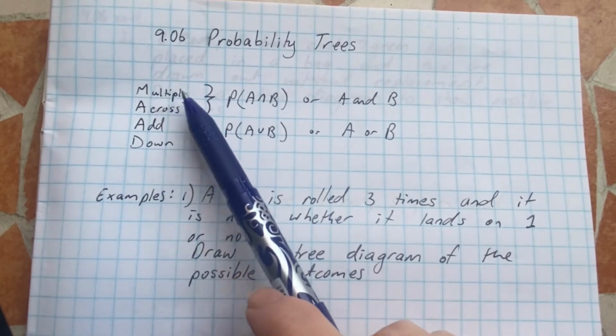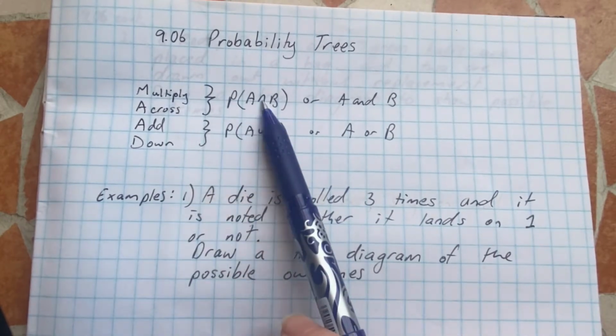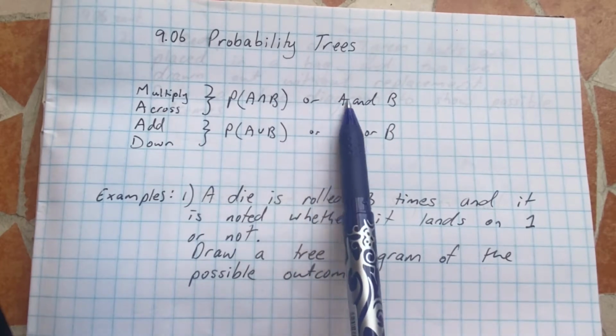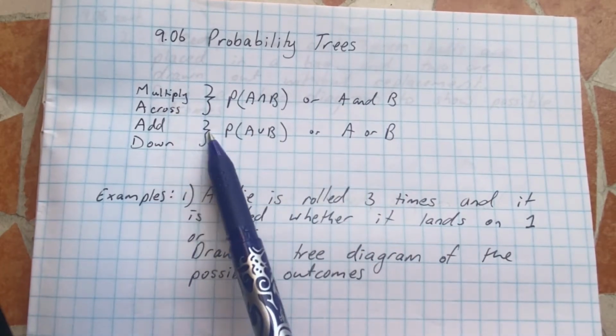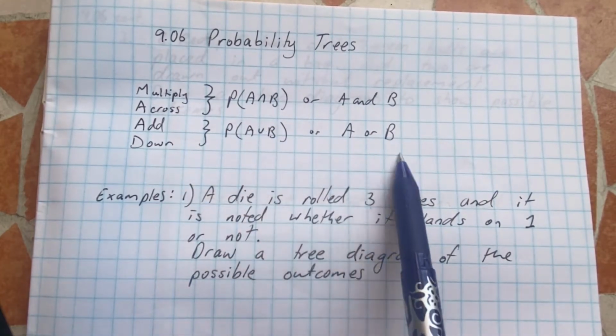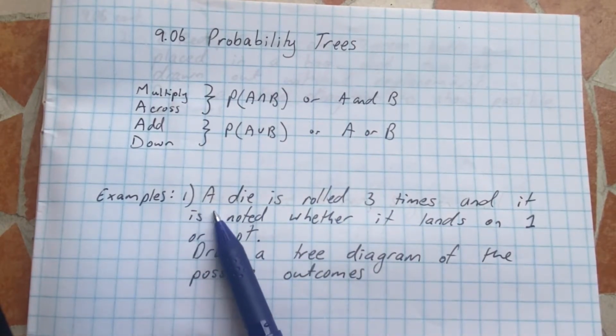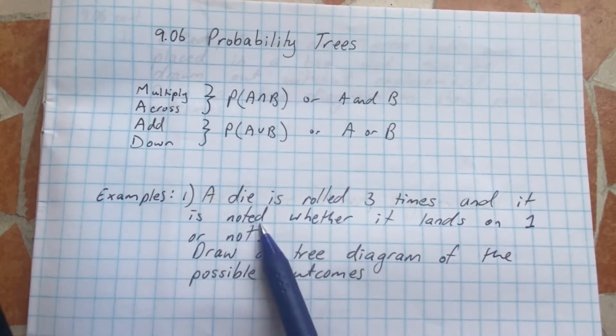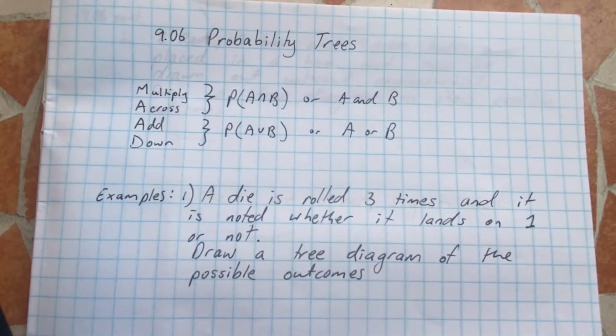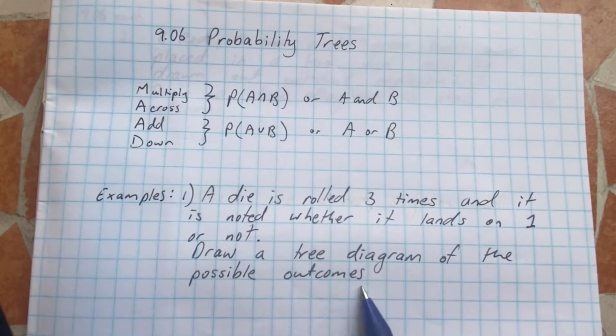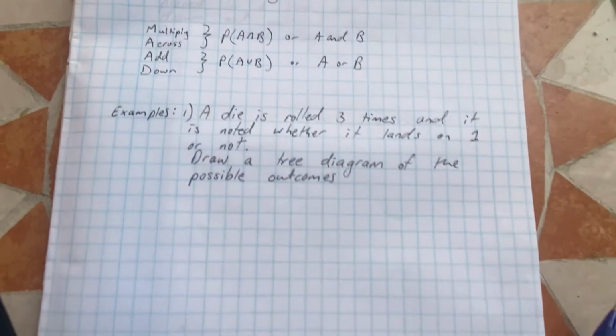So multiplying across achieves finding the intersection of events A and B, and adding down is the union of a group of events, A or B. So here's an example. A die is rolled 3 times and it's noted whether it lands on a 1 or not. Draw a tree diagram of the possible outcomes.